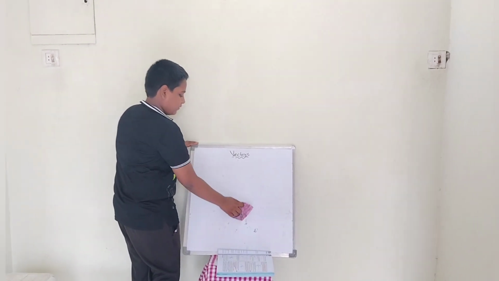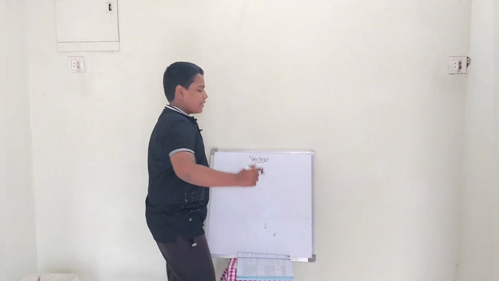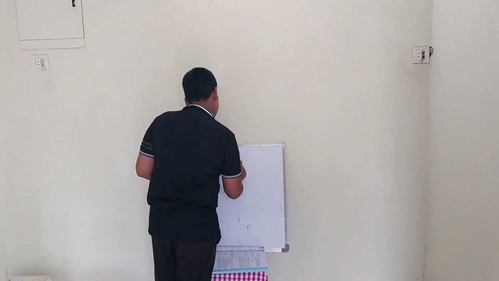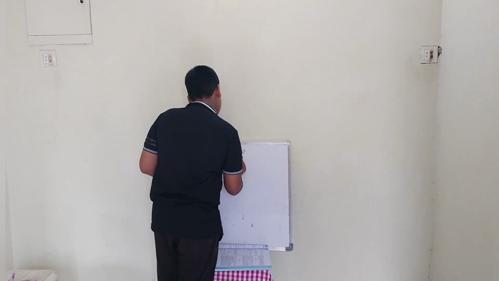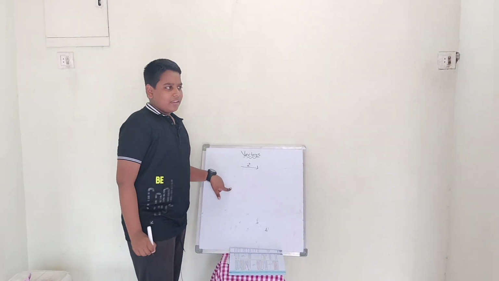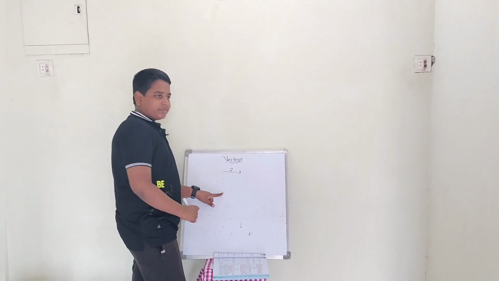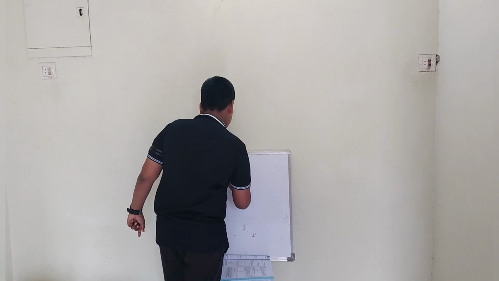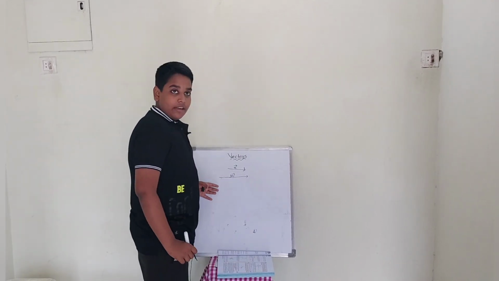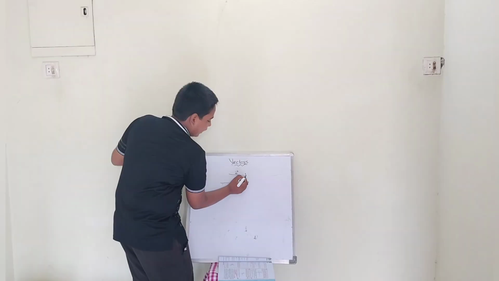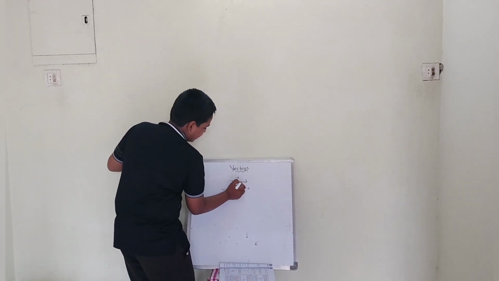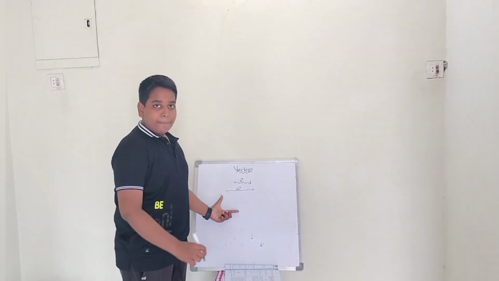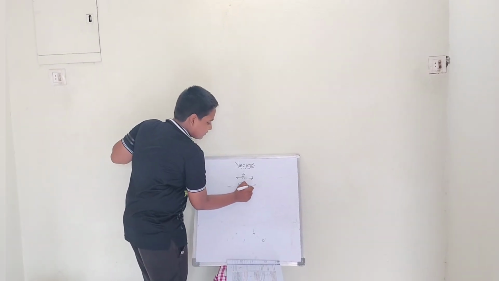See, suppose it's a bar. If I add plus 3 to it, the length increases. Here the magnitude is less, but when I add a number, its magnitude increases.